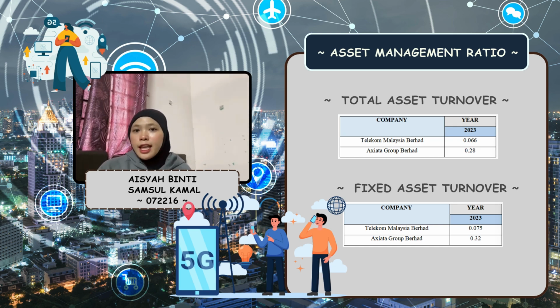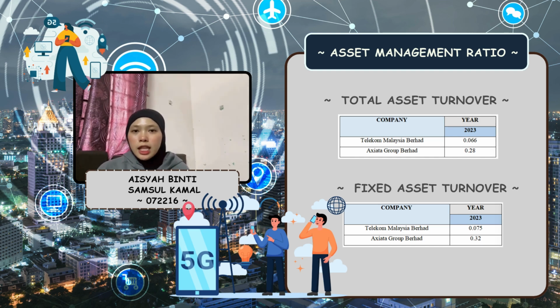Based on the trend analysis for 2023, Telekom Malaysia Berhad recorded a fixed asset turnover of 0.075, indicating that the company has limited efficiency in utilizing its fixed assets to generate revenue. In contrast, Axiata Group Berhad achieved a significantly higher fixed asset turnover of 0.32, showing better performance in managing and using its fixed assets effectively. This highlights a major difference in asset utilization between the two companies during the same year.